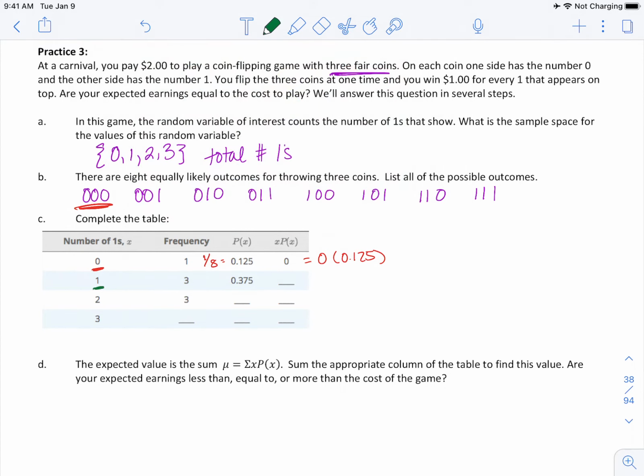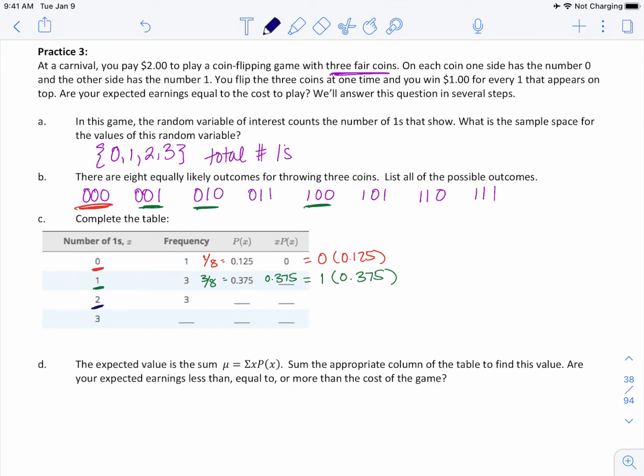If I'm doing 1, 1, I have 1, 2, 3 of these. So my frequency is 3. So my probability is 3/8. My x is 1, P of x is 0.375. Multiply that together, we get 0.375.